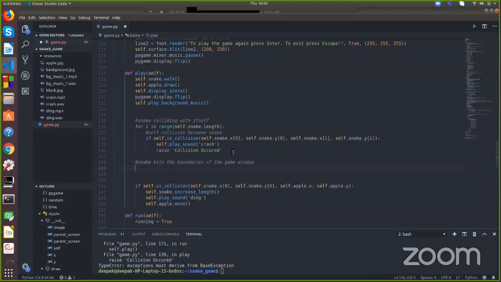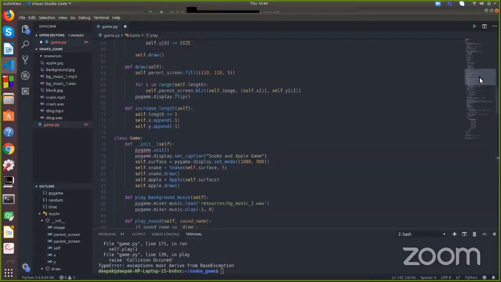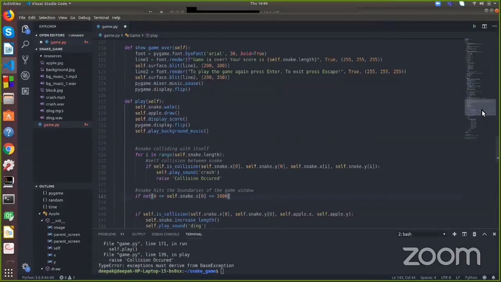Okay, so let's write this. So I will say if not. So here, for checking the boundaries we will consider the height and width of the boundary. So what's the height and width? 1000 by 800. So we will be using the same over here too.